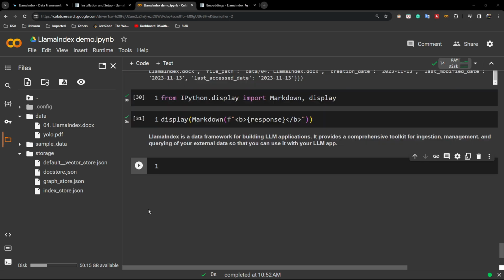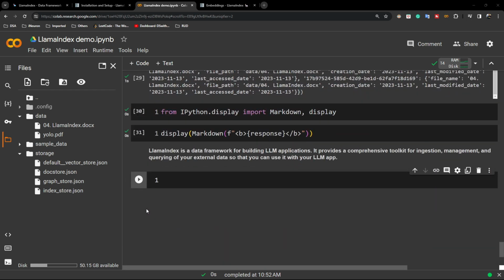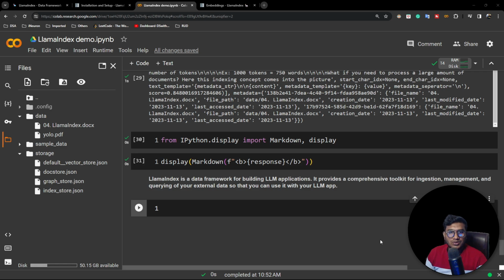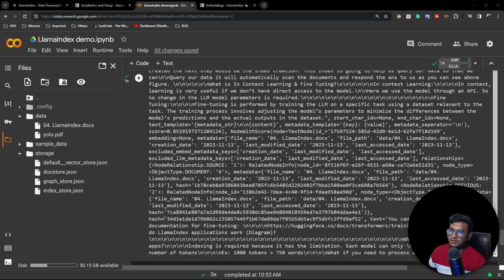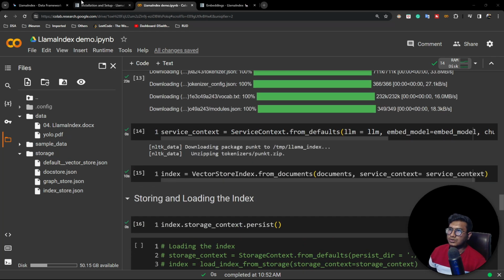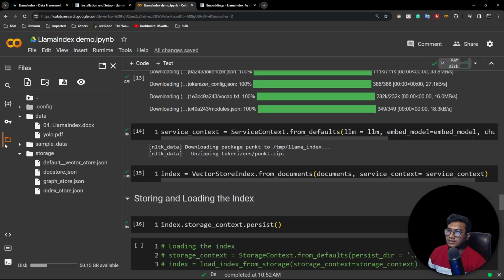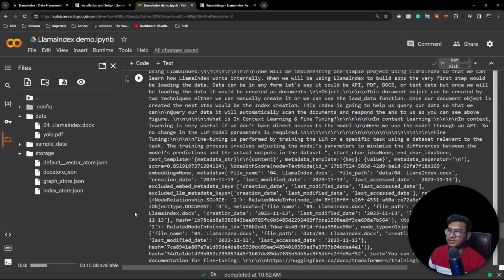And this project you can convert to a Streamlit app. I already showed you how to convert them to a Streamlit app, so you can try this from your side. So yes guys, this was all about LlamaIndex. I hope you get how we can use LlamaIndex as an alternative framework to LangChain. And this is one of the good frameworks, I can say. So you can visit the documentation and learn so many things about LlamaIndex. Now try to explore from your side, and you'll get each and everything.